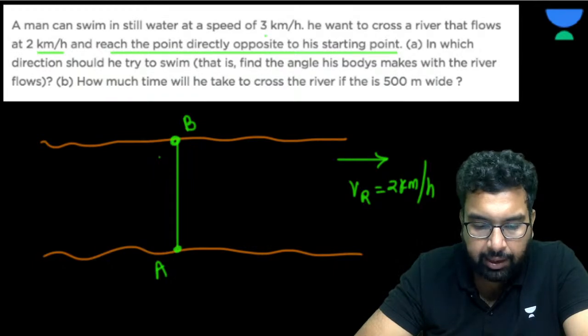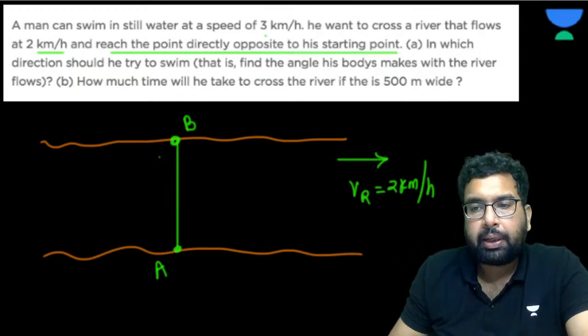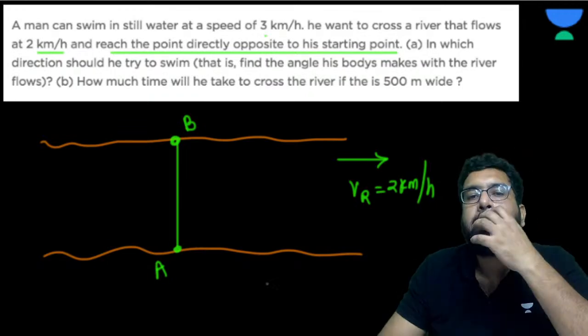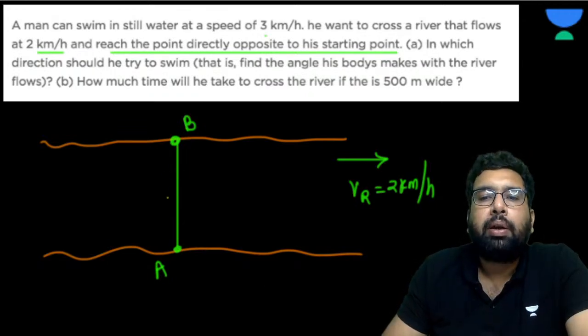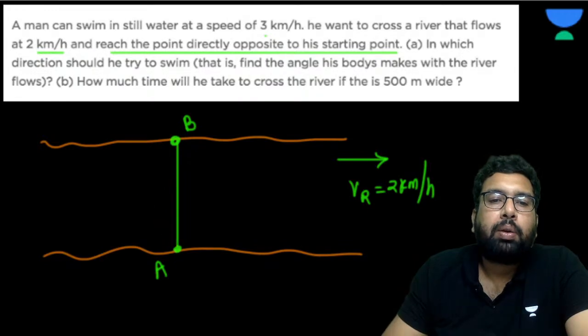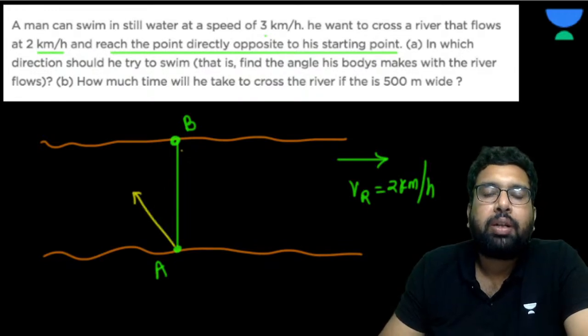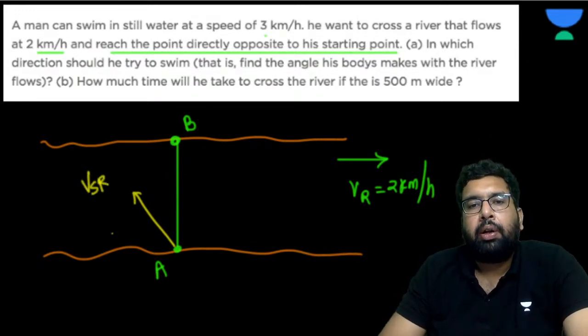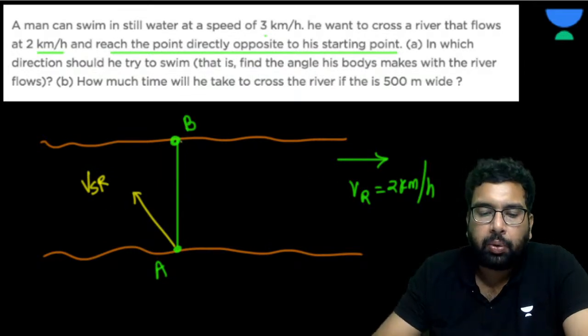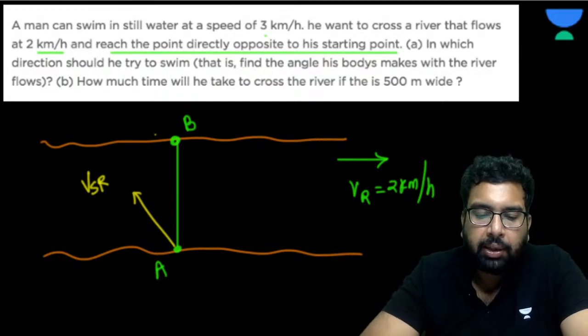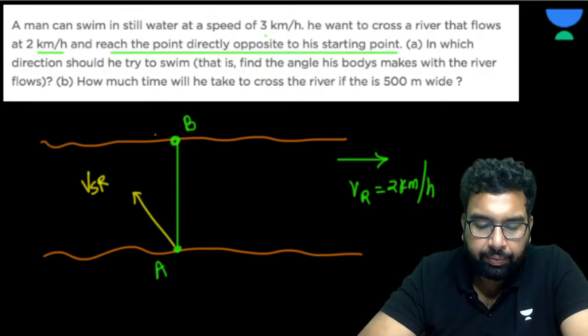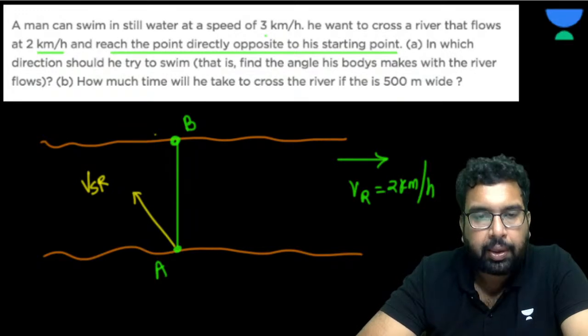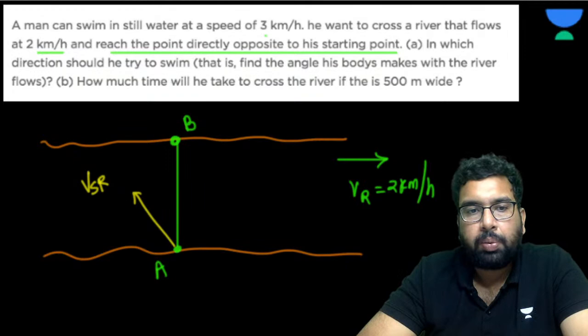That's correct. Now please understand this. So we are moving from A to B. If we want to reach from A to B, one must swim in this direction with respect to the river. Then only with the help of the velocity of the river, he is going to reach this point. First of all, tell me, is this clear? Please answer me. Ansh, you also please tell me. Is it fine to you?